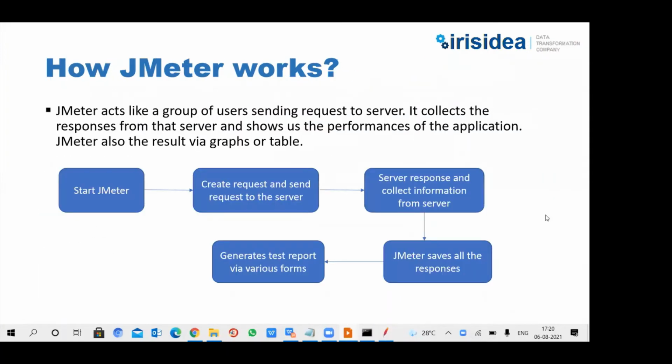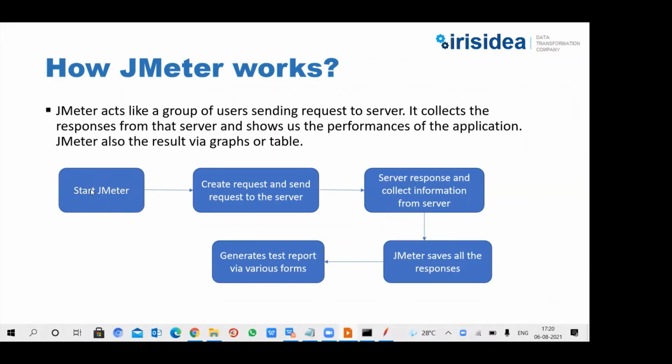And then next comes how does JMeter work? JMeter simulates a group of users. Not in real time, but it simulates real user behavior, sending a request to the target server, the server in the sense of the URL which we are trying to hit. Once we send the request to the server, JMeter collects the response back from the server and displays the response result via graphs, tables, or in a tree manner. This is how JMeter works.